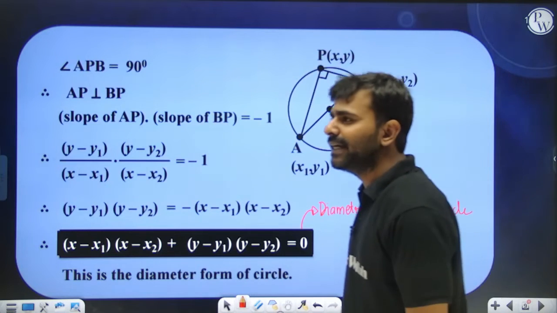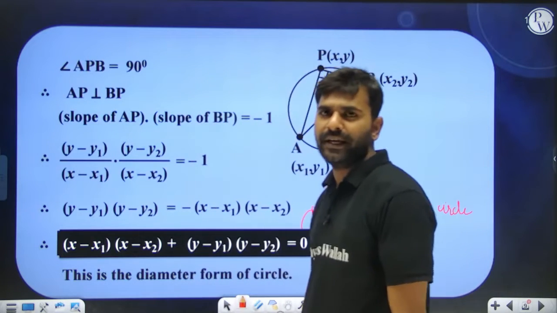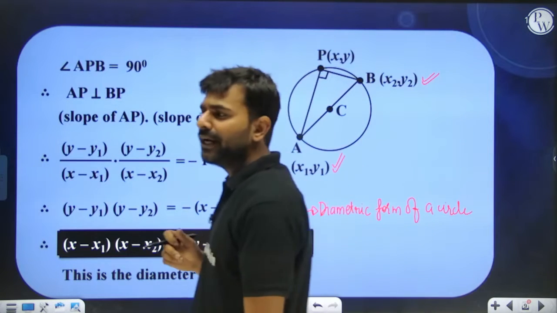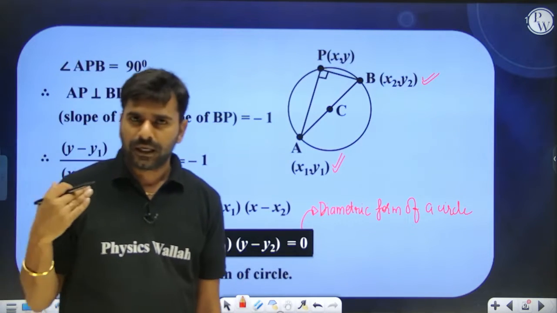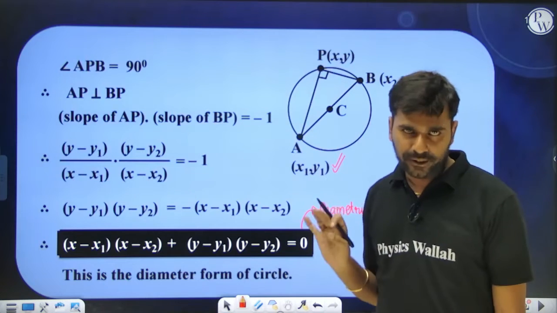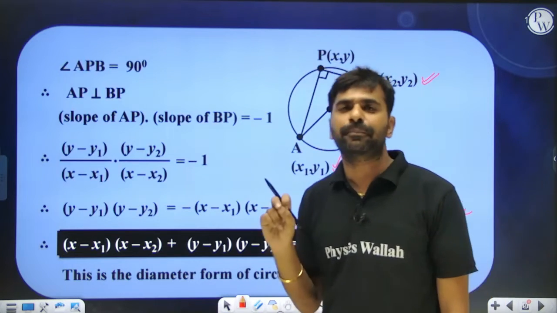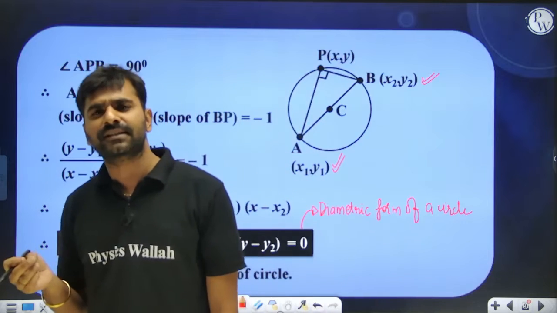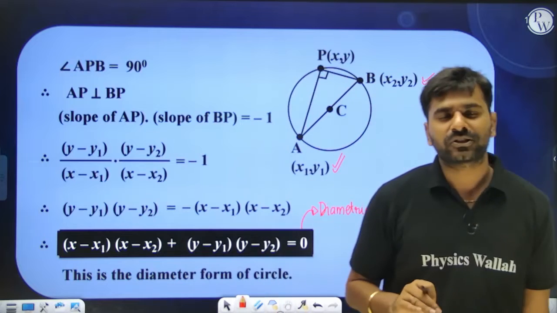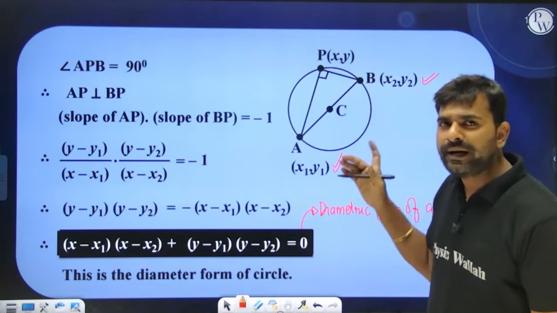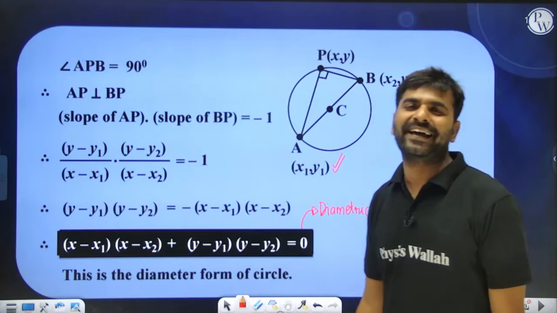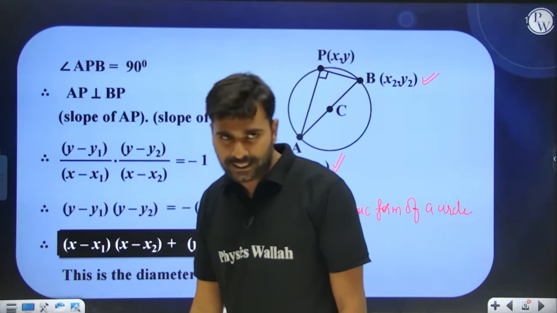Let's say the endpoints of the diameter are given to me, say (x1, y1) and (x2, y2). These are diametrically opposite endpoints of a circle, so we can write down the equation of the circle by using these directly. Now how many diameters does a circle have? Infinite, isn't it? So out of those infinite diameters, if the endpoints of one diameter, (x1, y1) and (x2, y2), are given to me, then by using these alone I can write down the equation of the circle. How do we write it down?